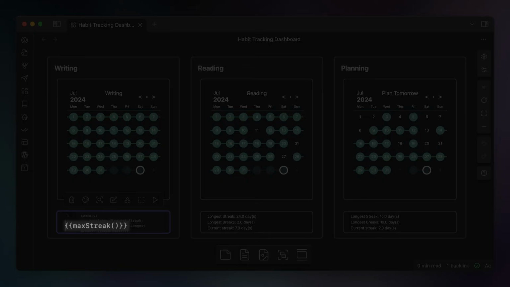But then we have double curly brackets around the text max streak and an open and close parentheses. That's the code that will pull the number for the longest streak out of the data that we told Tracker to look at. Then after that, we have plain text again for day or days, and then the letter N, which tells the Tracker plugin to go to a new line. Immediately after that N character, we repeat the same code format for longest breaks, followed by a colon, and then max breaks, followed by an open and close parentheses inside of double curly brackets to grab the number of our longest break, or days in a row where we didn't complete our habit.